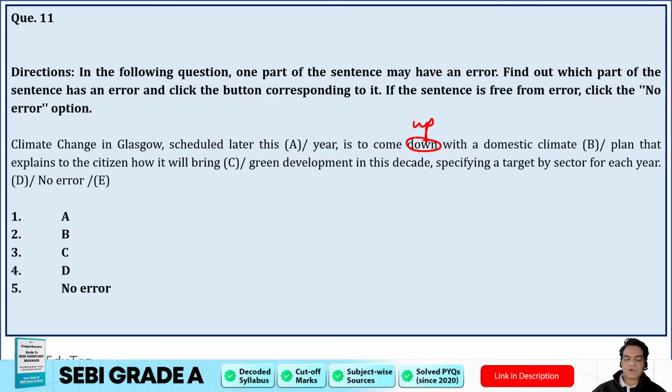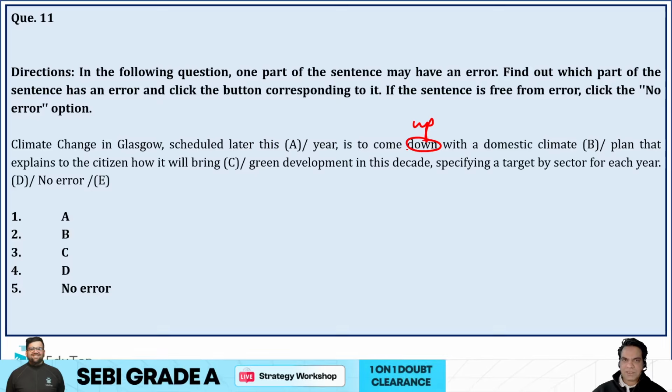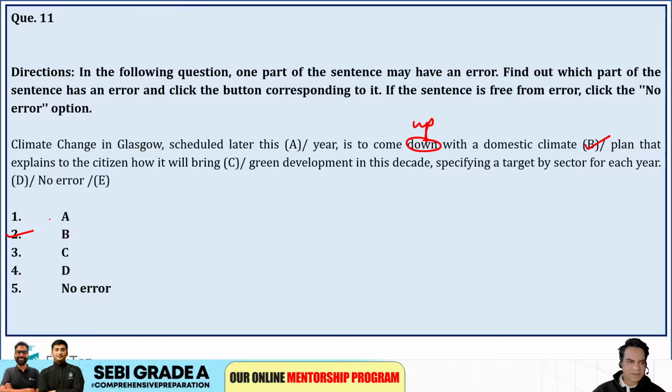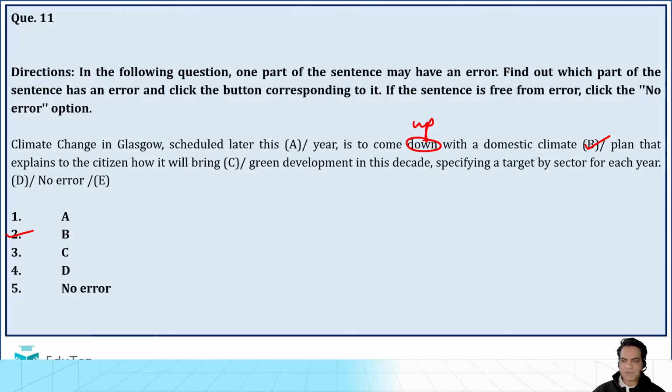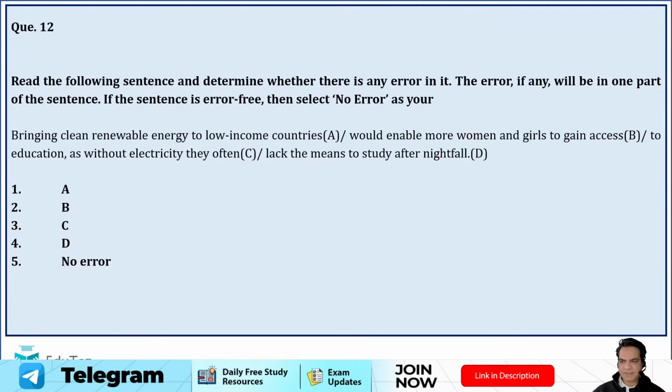So guys, what does come up mean? It means to bring forward a new plan, to basically establish a new plan. So it should not be come down, it should be come up with a new plan. So option B, I feel, is the incorrect part here. So climate change in Glasgow scheduled later this year is to come up with a domestic plan that explains to the citizens how it will bring green development in this decade, specifying a target by sector.